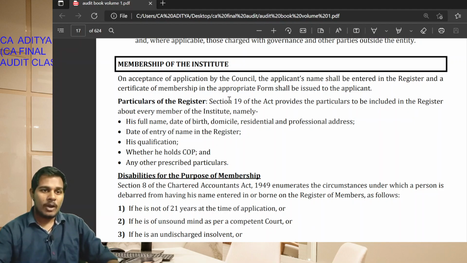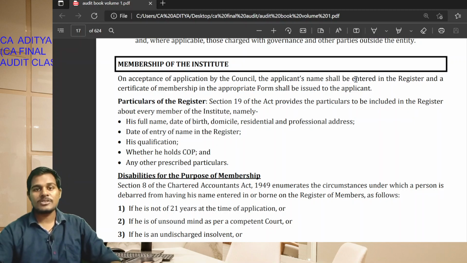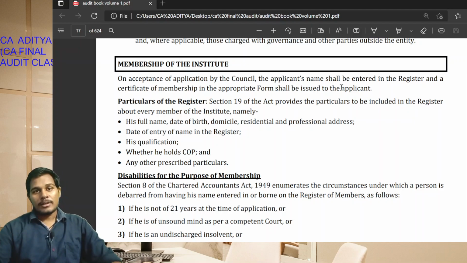Okay students, on acceptance of the application by the council, that is the ICAI council, the applicant's name shall be entered in the register of members and a certificate of membership in the appropriate form shall be issued to the applicant. That is, a CA final qualified student has to apply to the council, and the council will write the name in the register and issue the certificate of membership to the applicant.